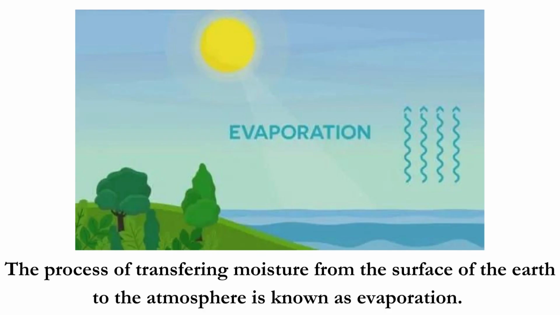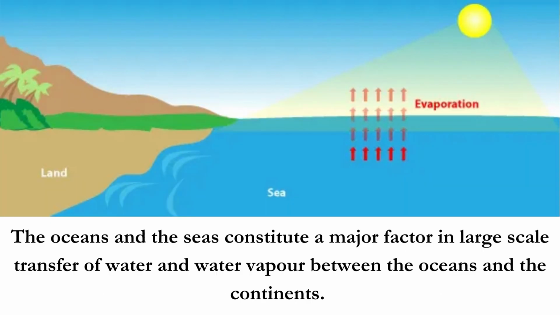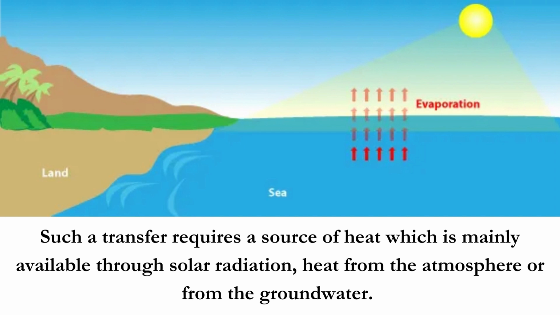The process of transferring moisture from the surface of the earth to the atmosphere is known as evaporation. The oceans and the seas constitute a major factor in large-scale transfer of water and water vapor between the oceans and the continents. Such a transfer requires a source of heat, which is mainly available through solar radiation, heat from the atmosphere, or from the groundwater.